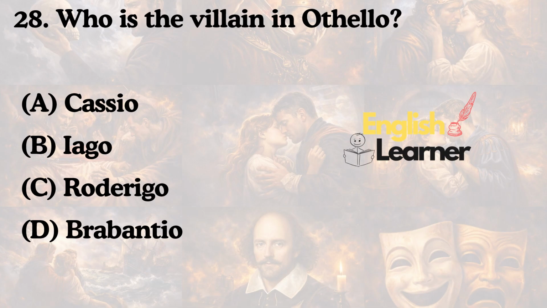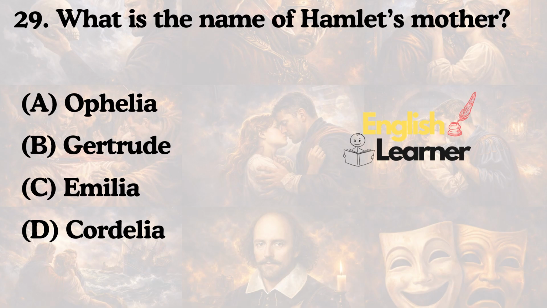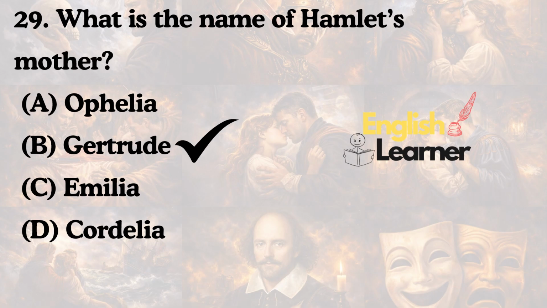Who is the villain in Othello? Cassio, Iago, Rodrigo, or Brabantio? The answer is Iago. What is the name of Hamlet's mother? Ophelia, Gertrude, Emilia, or Cordelia? The answer is Gertrude.